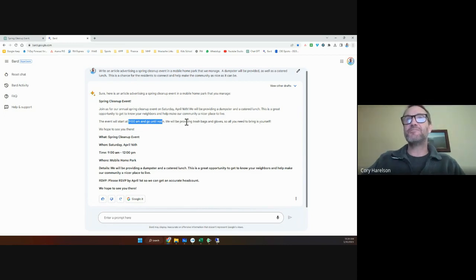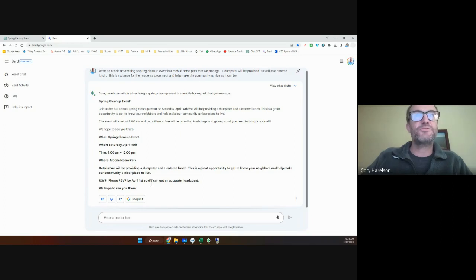See, it's adding stuff in, but it's adding details that we actually have to do things. I mean, we probably can't. Not that we can't provide trash bags and gloves, but you need to read this pretty carefully. Hope to see you there. So it's much shorter. They took the liberty of adding some stuff in.